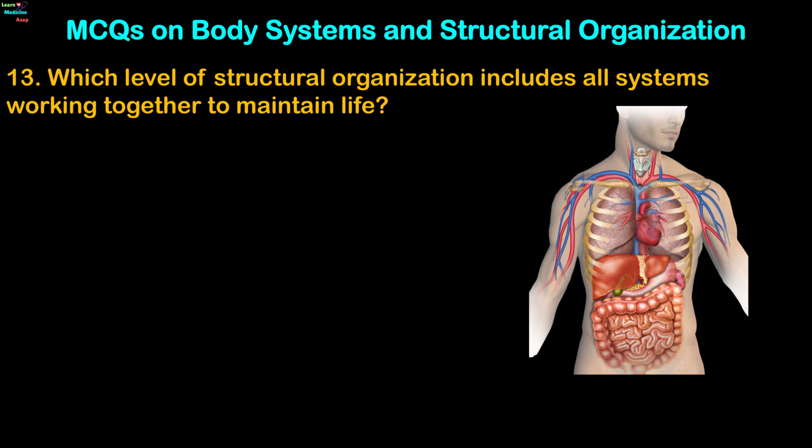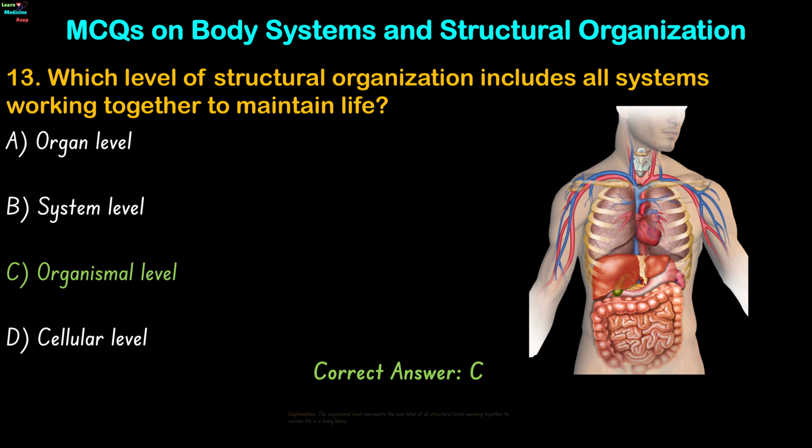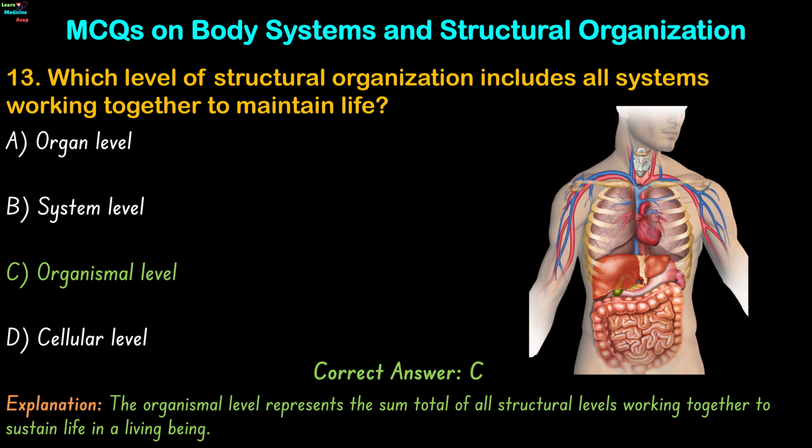Question 13. Which level of structural organization includes all systems working together to maintain life? Organ level, system level, organismal level, or cellular level? The correct answer is option C. The organismal level represents the sum total of all structural levels working together to sustain life in a living being.